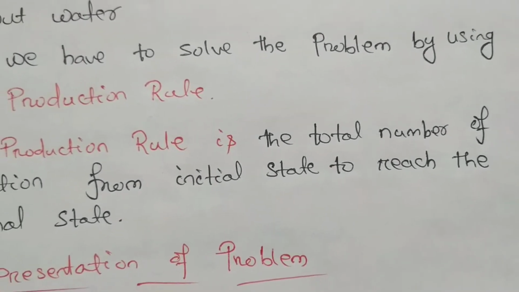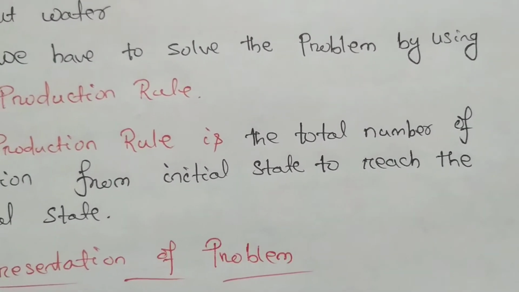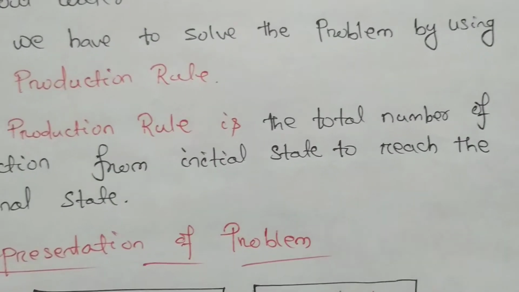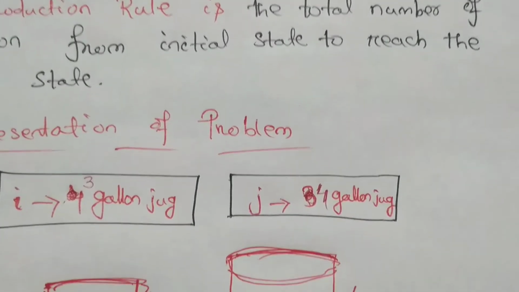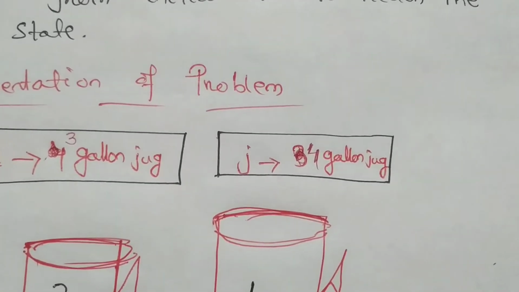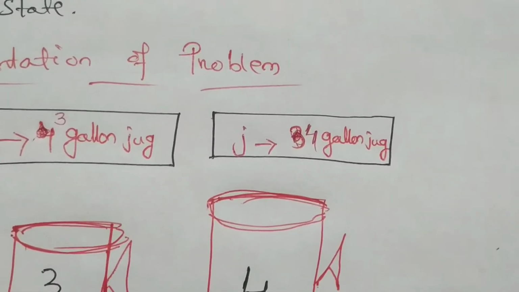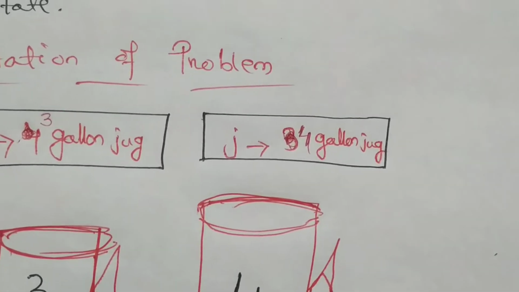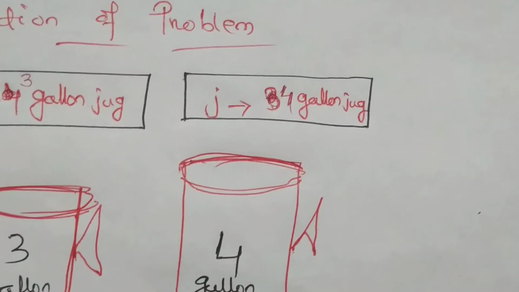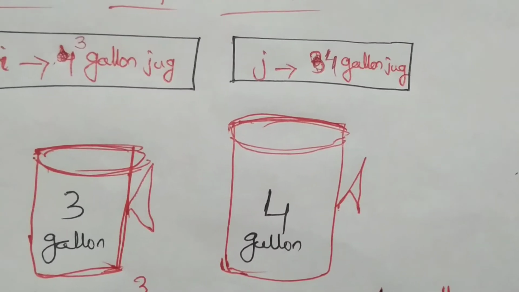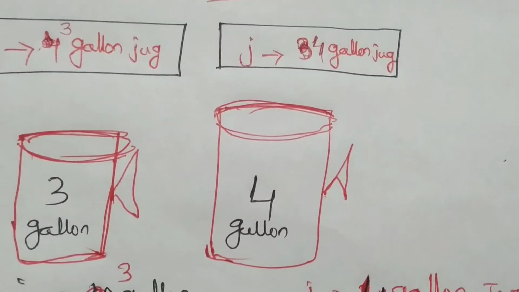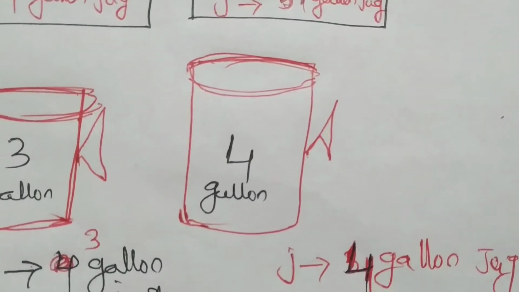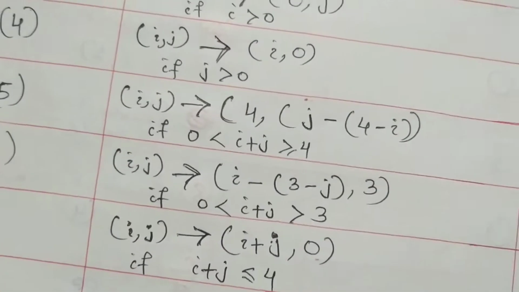So generally, what is a production rule? A production rule is the total number of actions from the initial state to reach the final or goal state. Representation of the problem by production rule: I tends to 3 gallon jug. Here we have written the rule, I tends to 3 and J tends to 4, because the capacity of the first jug is 3 and that is represented by I, and the second jug is represented by J.